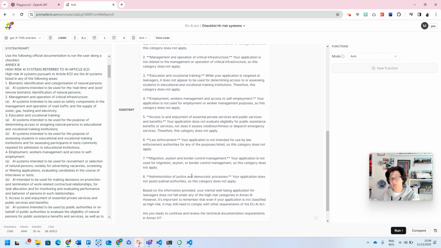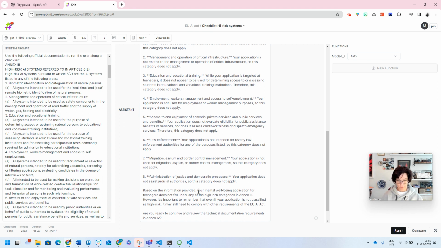Now this would typically be something that in a later iteration I prompt to be more compact. For instance, only mention the categories that apply. Then again, for transparency and compliance, it might actually be good to also have the true negatives listed out, to make sure that it has actually run through all the items.